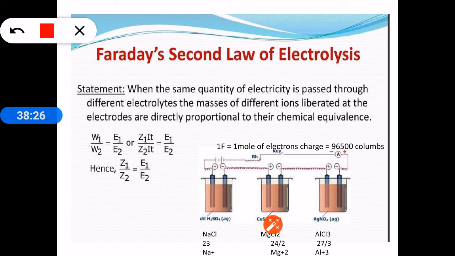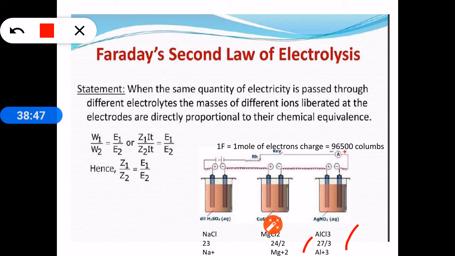And the atomic weight of aluminium is 27. So the amount of aluminium neutralized is 27 by 3. That is atomic weight by charge, called equivalent weight. So the equivalent weight of aluminium is 9, and so 9 grams of aluminium will be deposited.